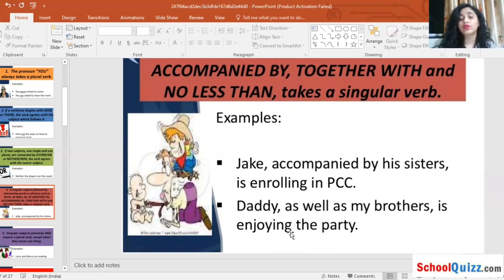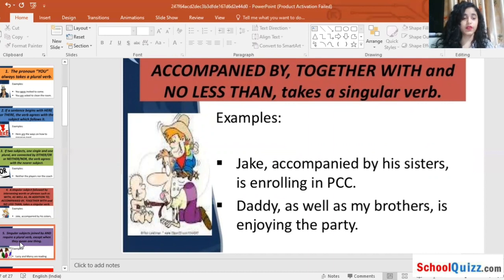So where we have to include the grammar, we have to put the sentence in a grammatically correct format. We cannot put any wrong sentence. Like I have made a mistake, anyone can make a mistake if they do it in a hurry. So make sure you are using the sentence in the correct format. Daddy as well as my brothers is enjoying the party. Here "are" will be included, and that will be the correction.